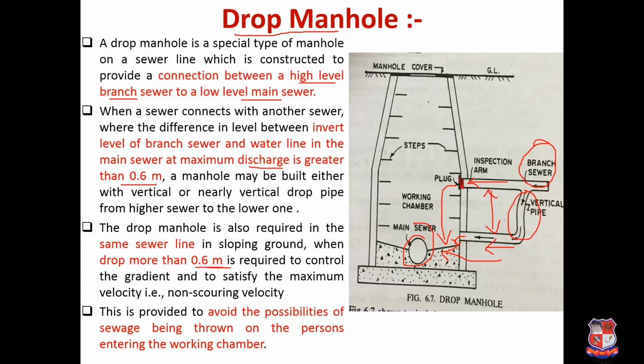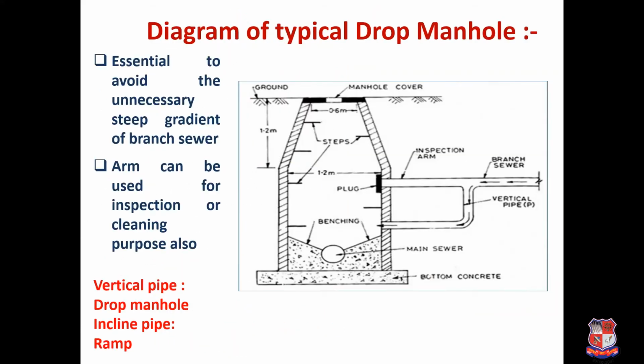So this direct access can be utilized at the time of inspection or maintenance work also. This kind of drop manhole avoids the possibility of sewage being thrown on the persons entering the working chamber. So this plug is to be provided, and instead of that, if you provide an inclined pipe like this at this position, then it is called a ramp.